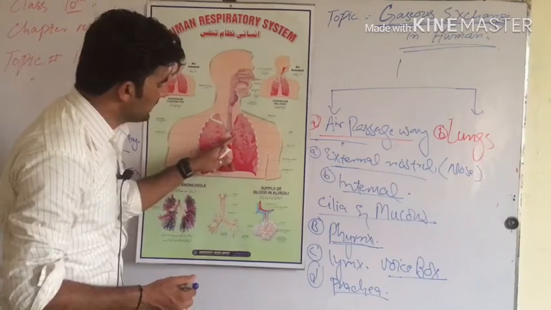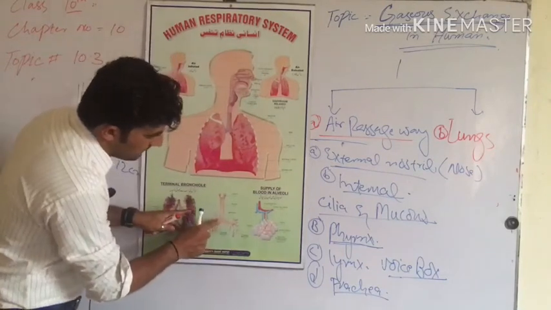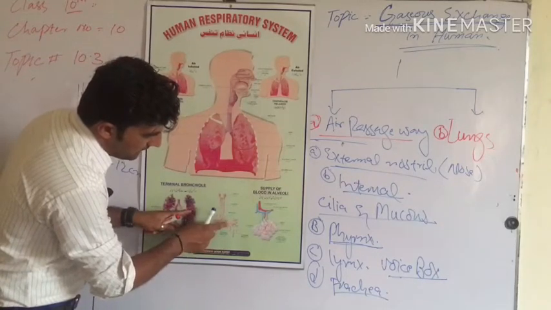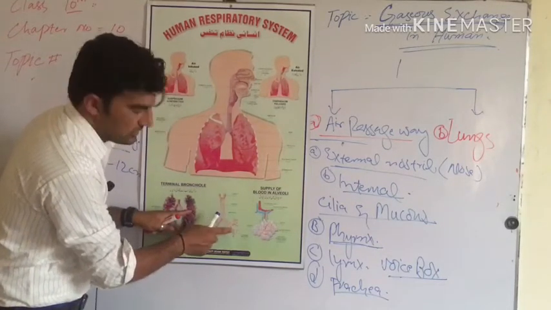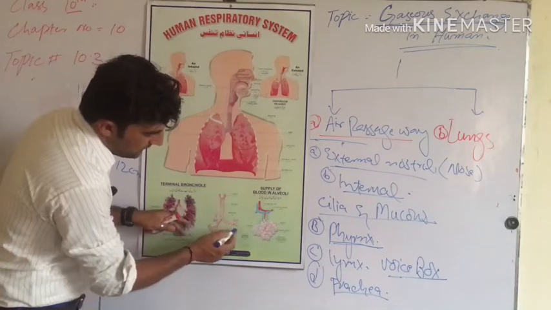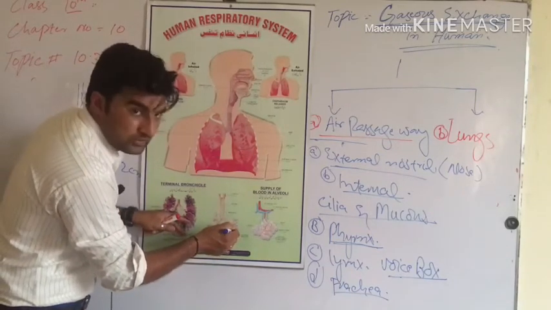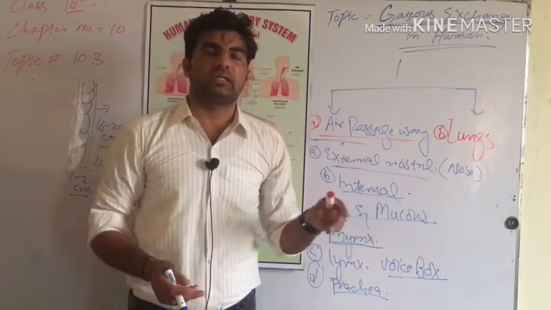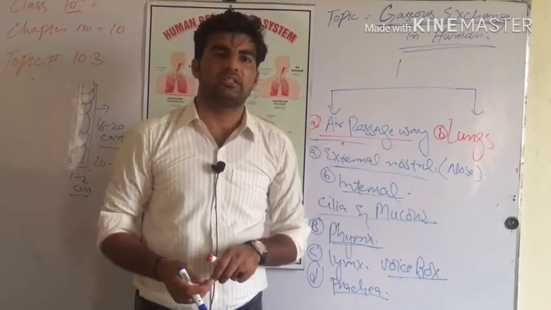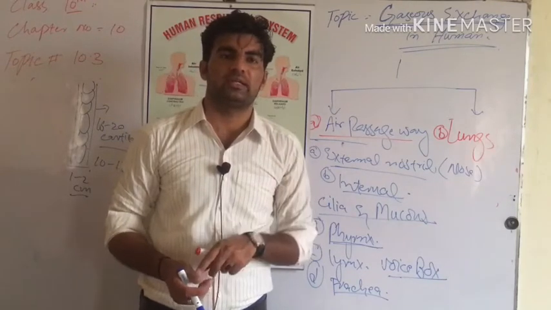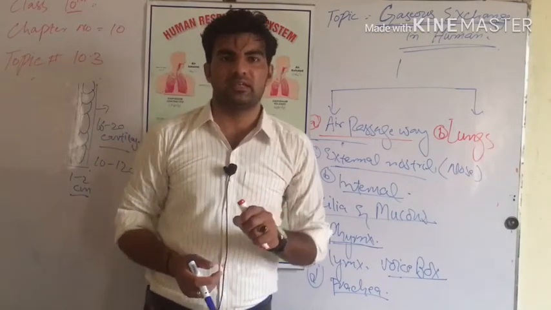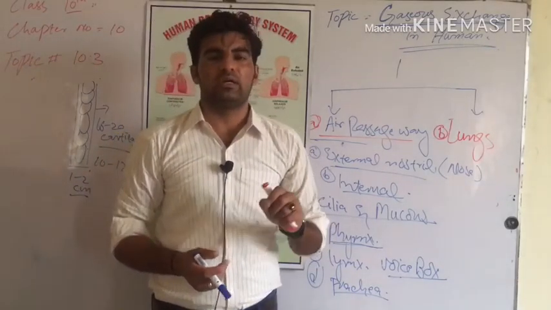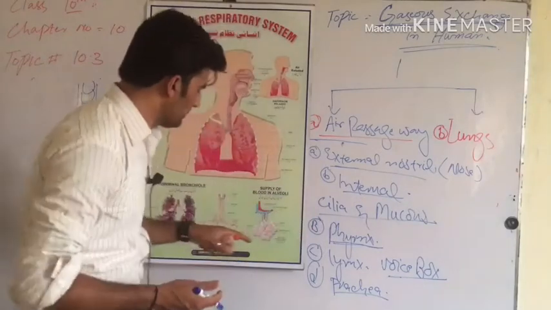The bronchus, or bronchi, further divides into many branches. These branches are known as bronchioles. First of all, air enters from the pharynx into the trachea, which is a C-shaped cartilaginous structure of 16 to 20 rings, 10 to 12 centimeters long and 1 to 2 centimeters wide.